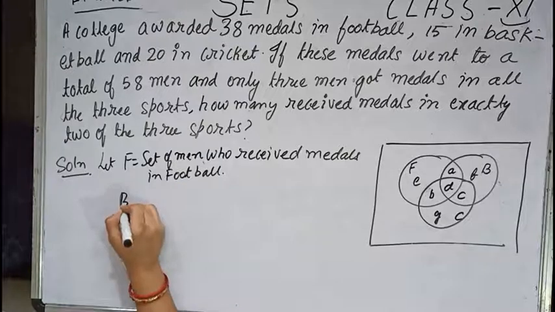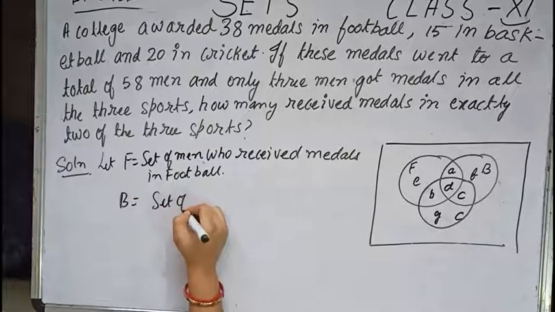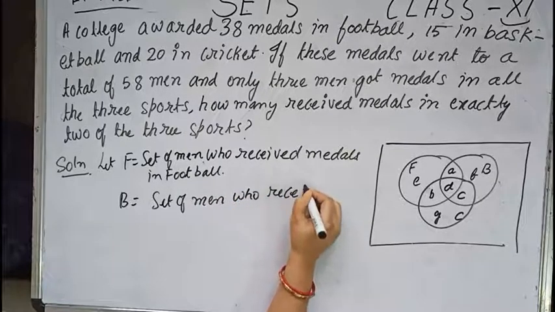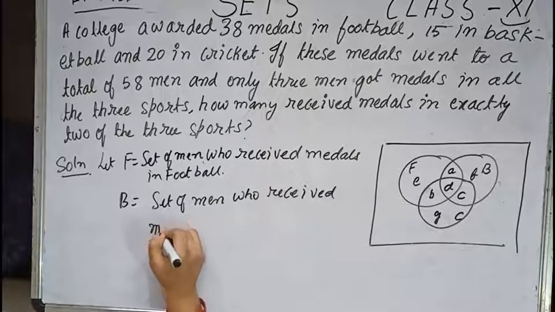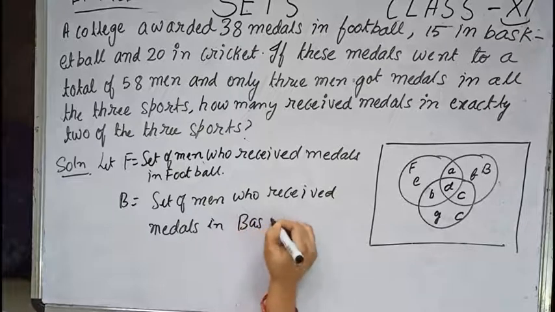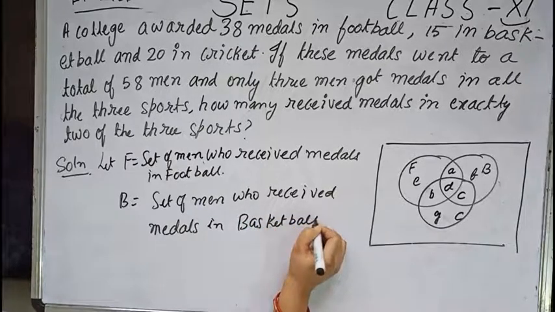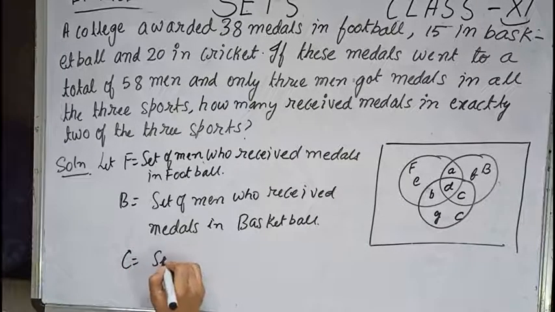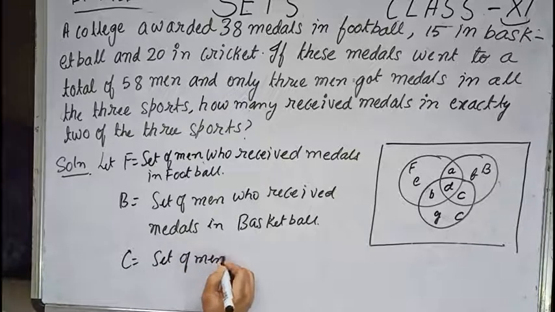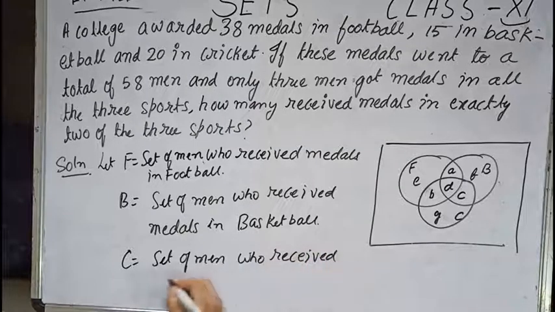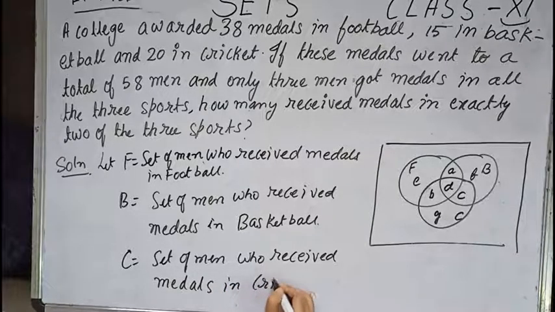After football it is basketball. B equals the set of men who received medals in basketball. And C equals the set of men who received medals in cricket.